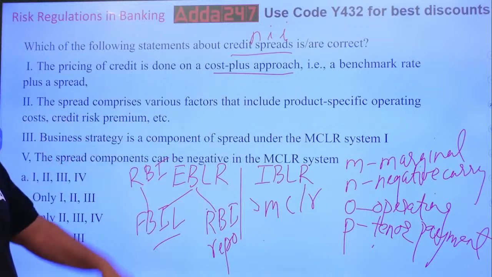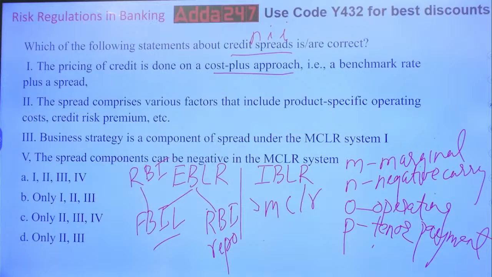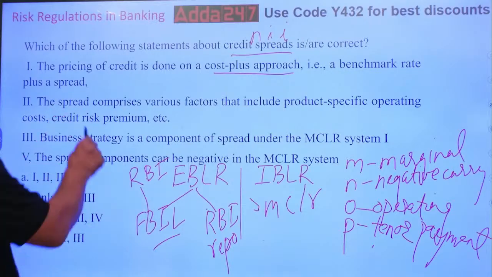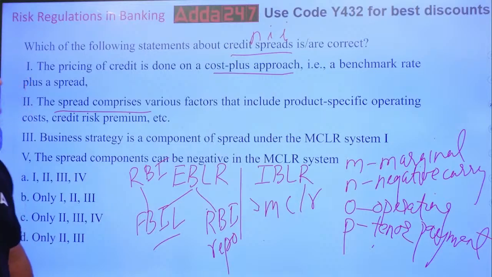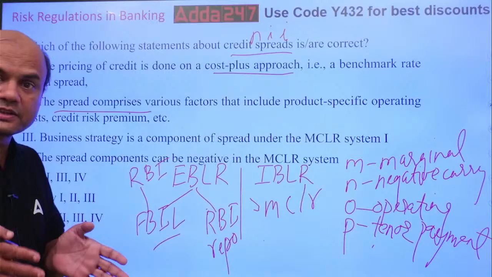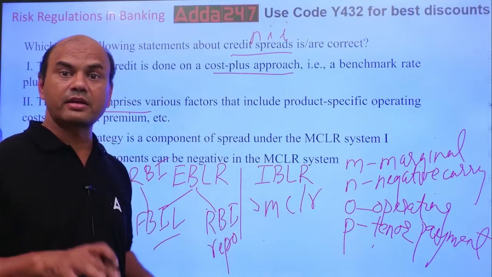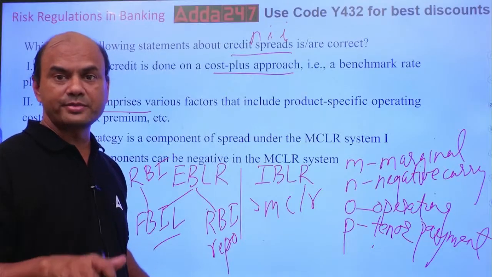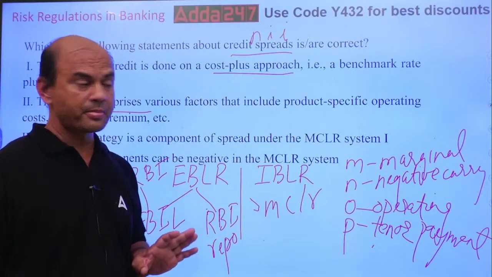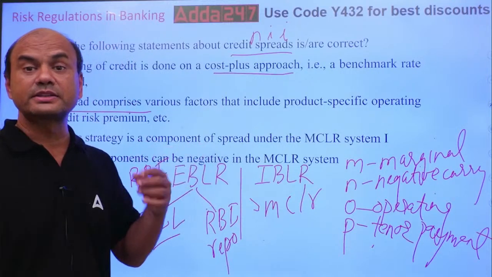The spread comprises various factors that include product specific operating cost, credit risk premium. So obviously the spread comprises product specific operating cost. Means MCLR is generally taken for product level. Many times each product has a different MCLR. Home loan has a different MCLR, a personal loan has a different MCLR. Many times this can happen. So it is product specific, and this spread is also decided on the product. What is the risk level?